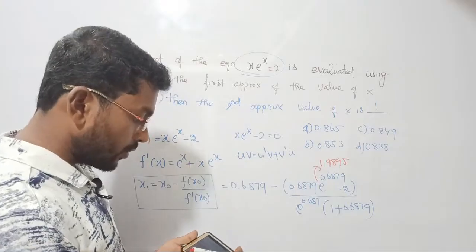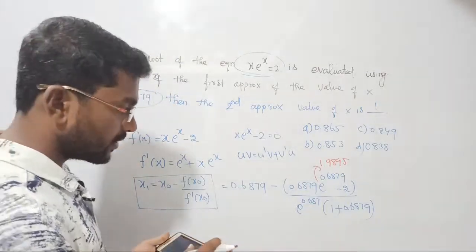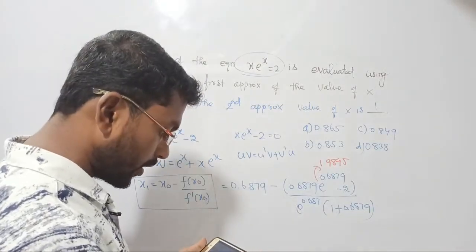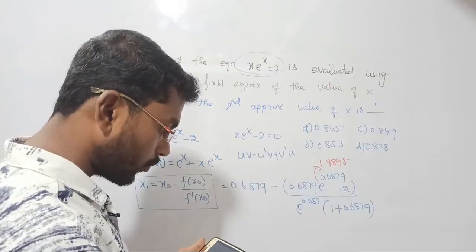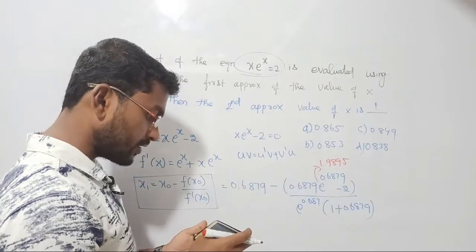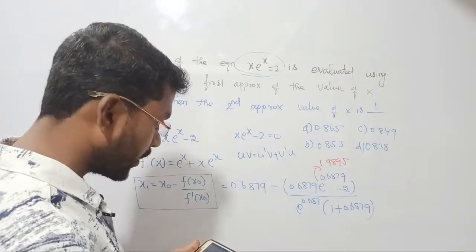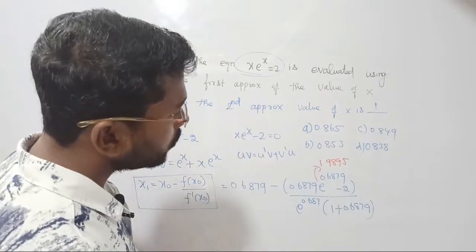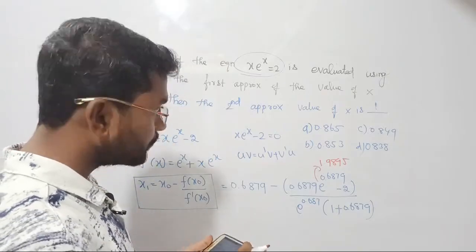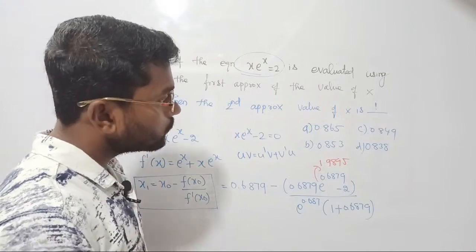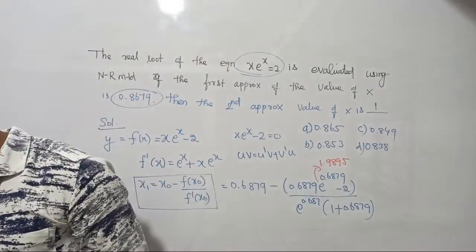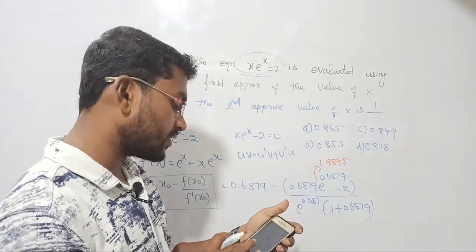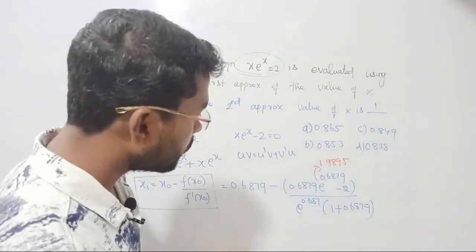1.6879. Okay, minus minus will become plus, of course. Again I will have to divide it by 1.9895. Yes, we should change this sign. Plus we have to consider 0.6879, right? I am getting 0.875. It is not in the options. Did anyone get the answer? Did I make any mistake? Please let me correct. I am getting 0.875.